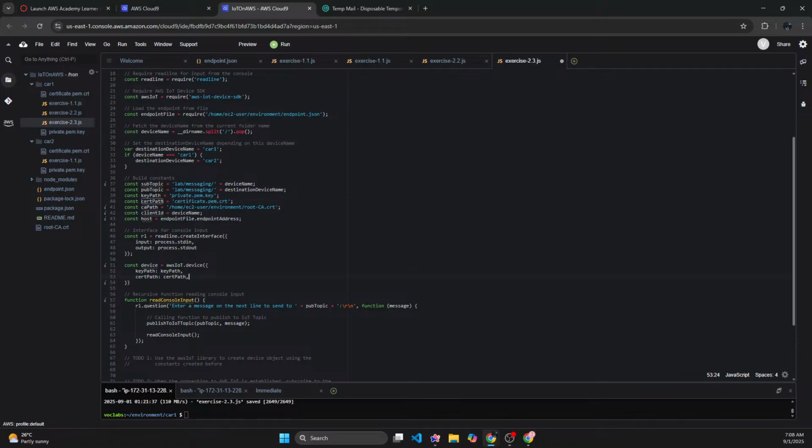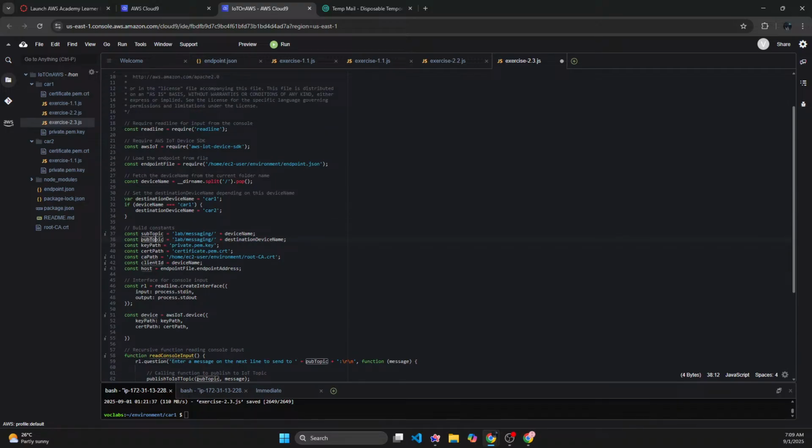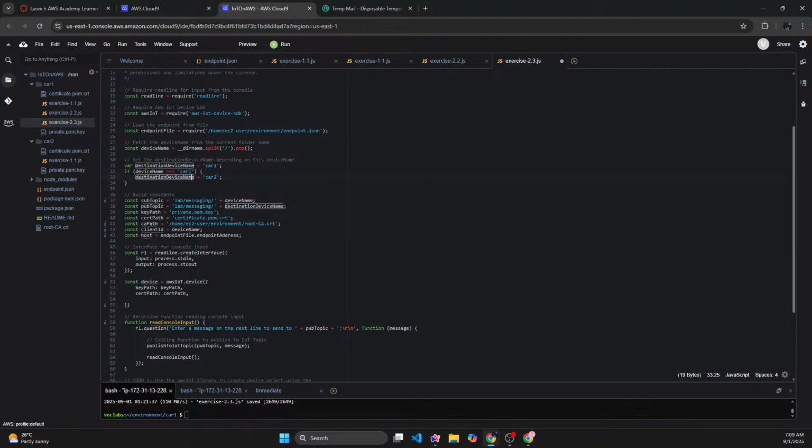I thought I would have to give the paths on my own as well, but I don't have to. And for subscribe and publish, I also already have path names given for me too.